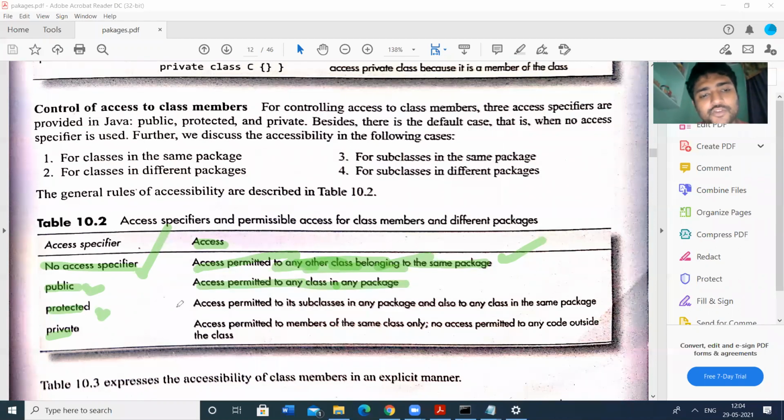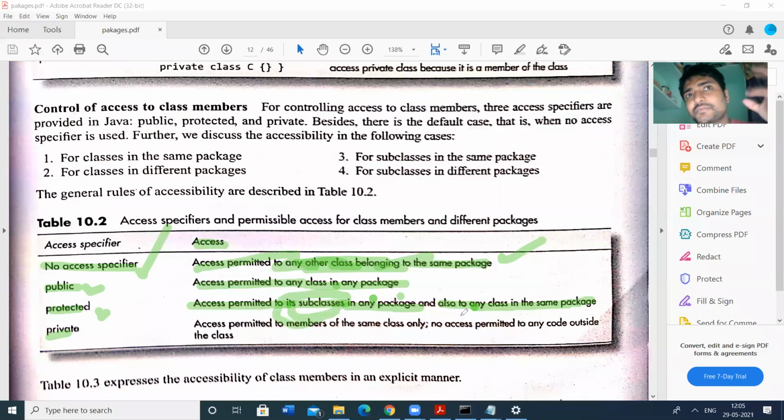Next, protected. Protected means access is permitted to its subclasses in any package, and also to any class in the same package. So access can be given to the contents of that package, and also to any other package, but the condition is that it must be a subclass of the declared protected class A.